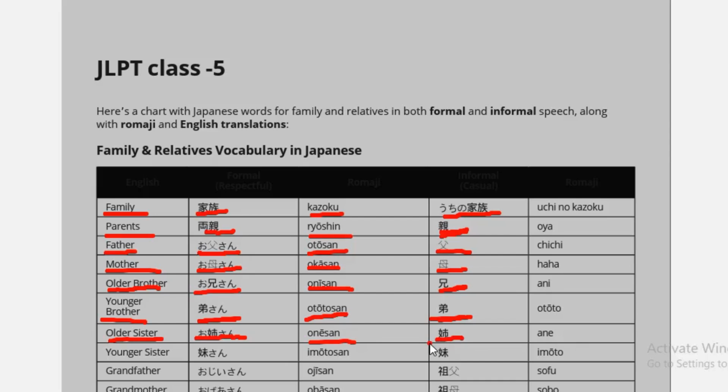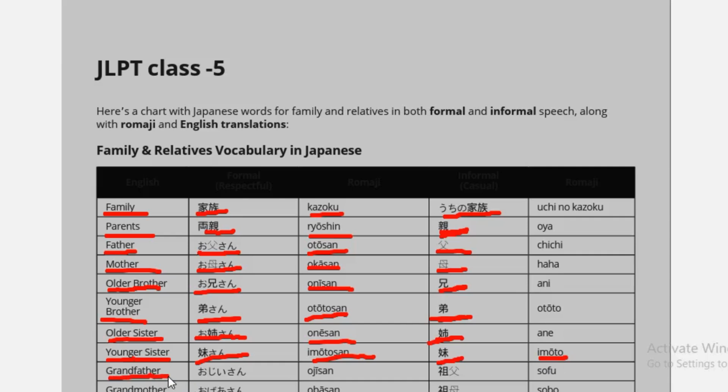For younger sister it is imoutosan, and in the informal way it is imouto.